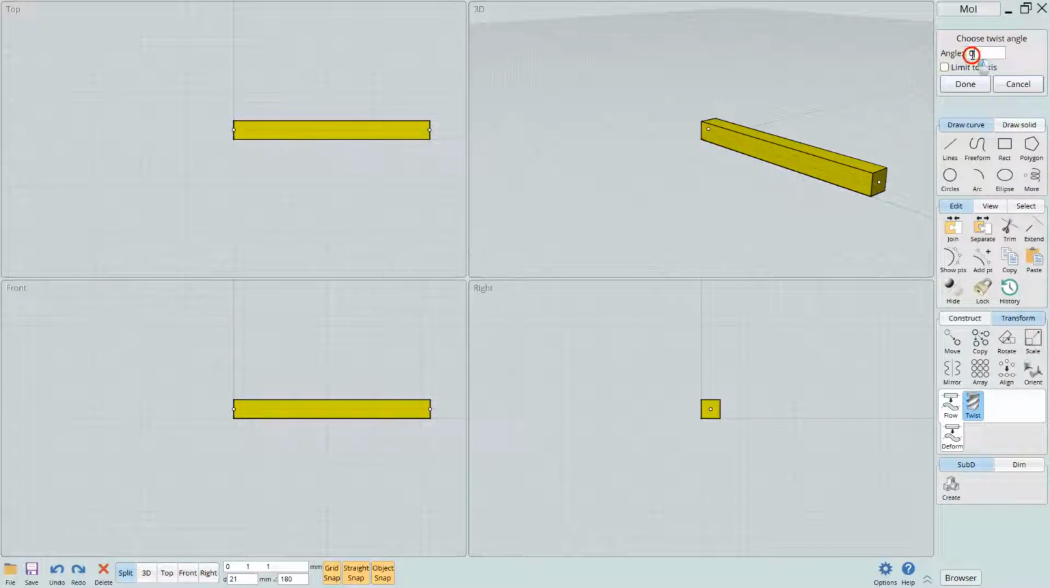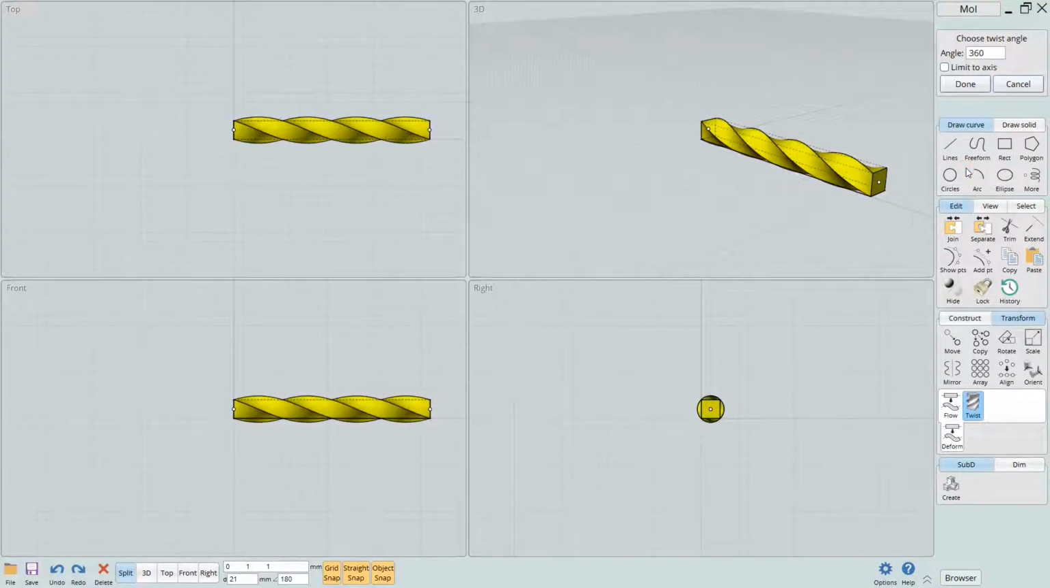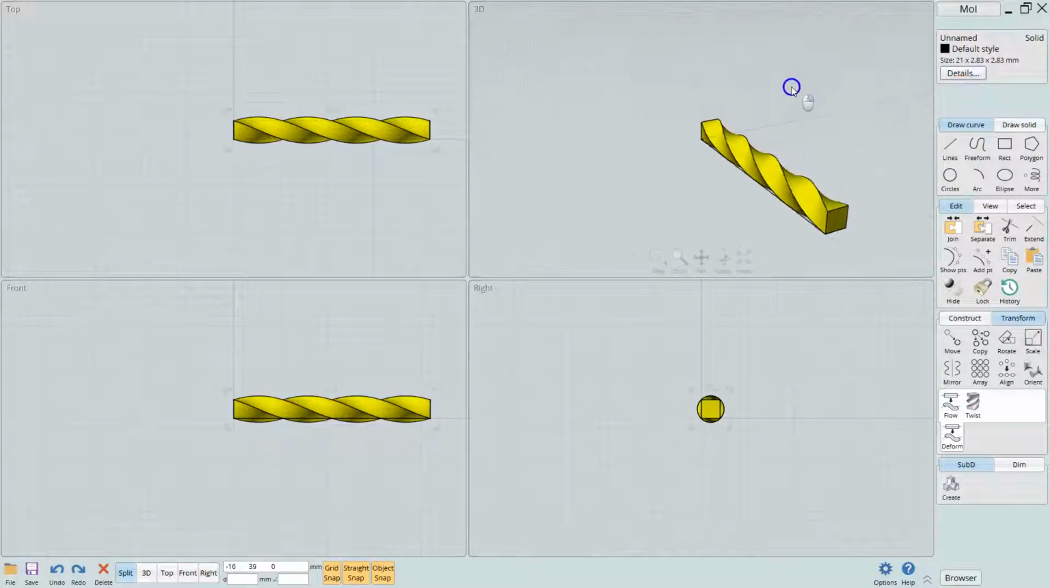Now on the angle, we're going to type in 360 degrees because we want a full twist from here to here, from the top to the bottom. So we'll click OK there, and now we've got our twist. So go ahead and select done there.